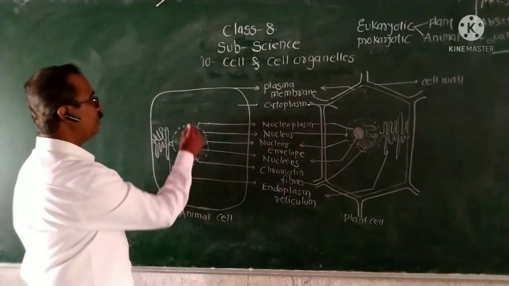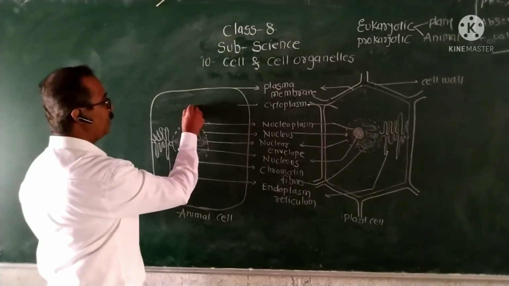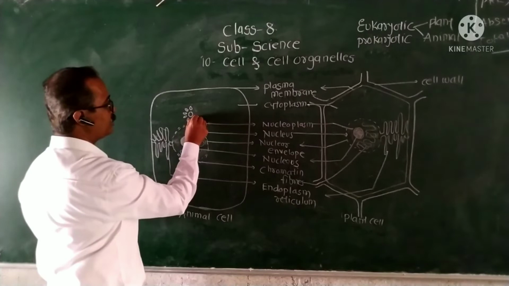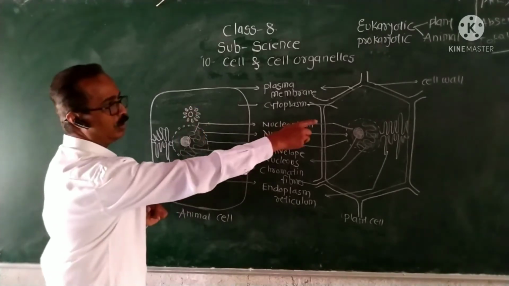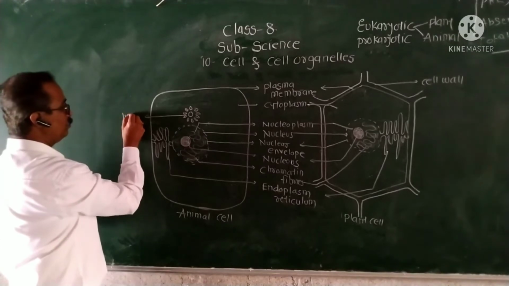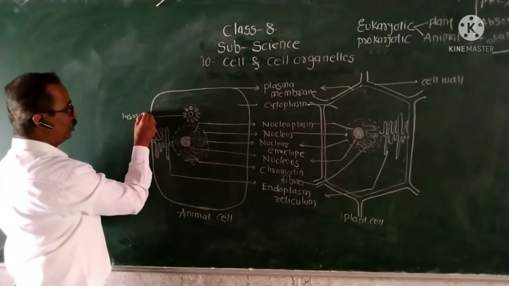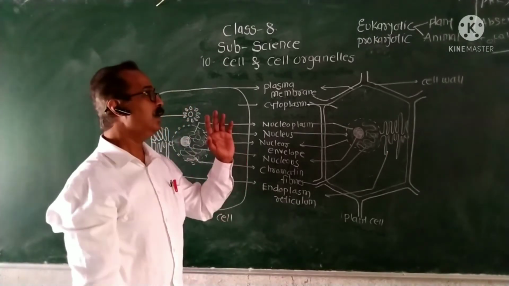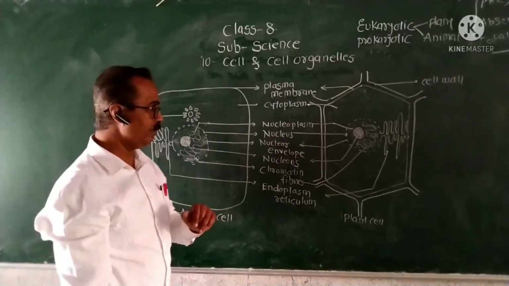Then in the animal cell there is a structure which is absent in the plant cell, known as the lysosome. This lysosome is also known as the suicidal bag of the cell.